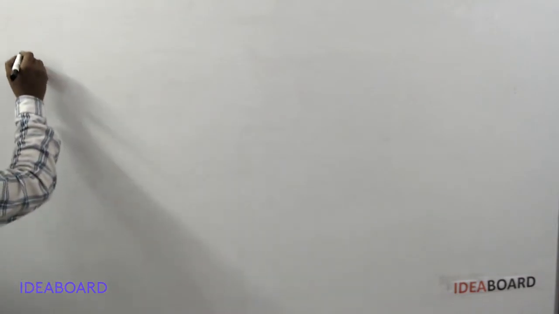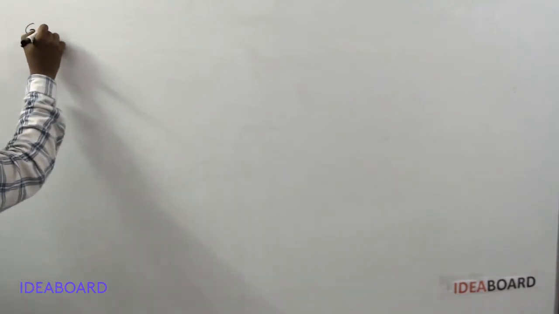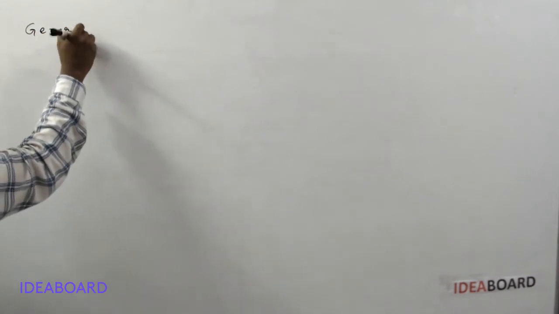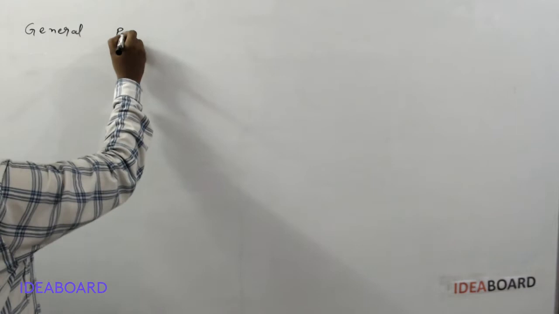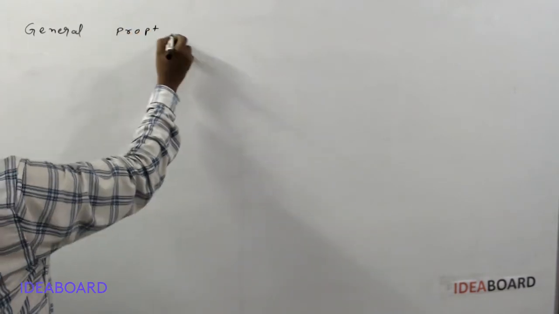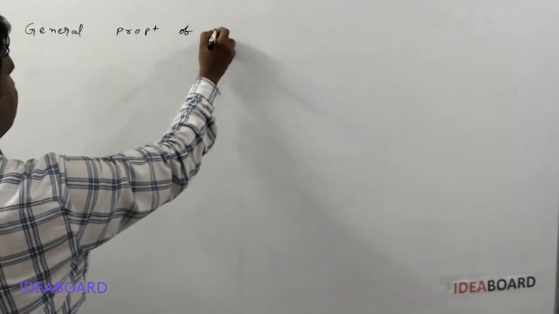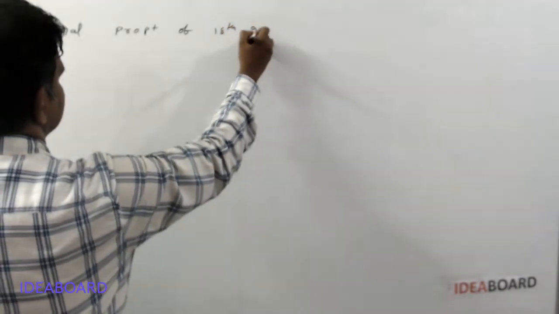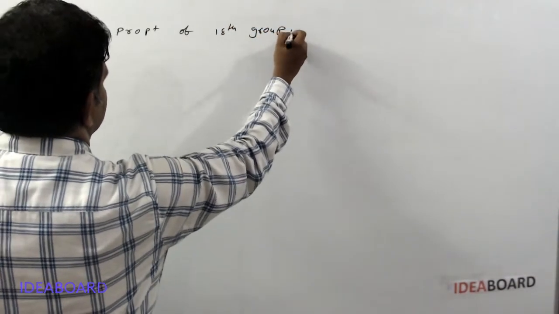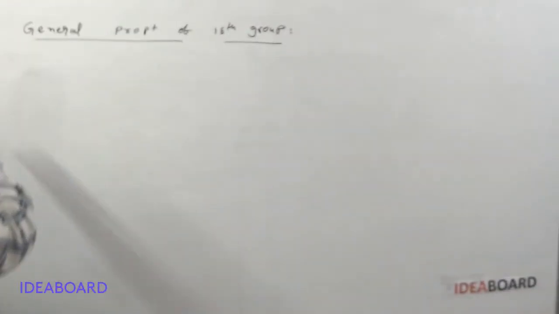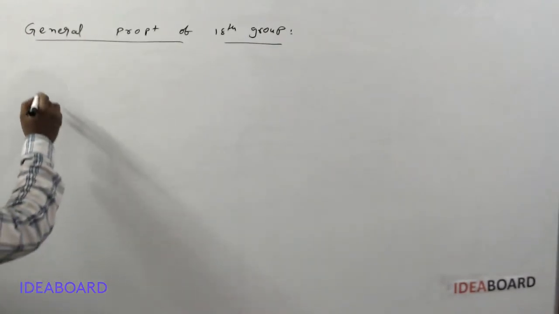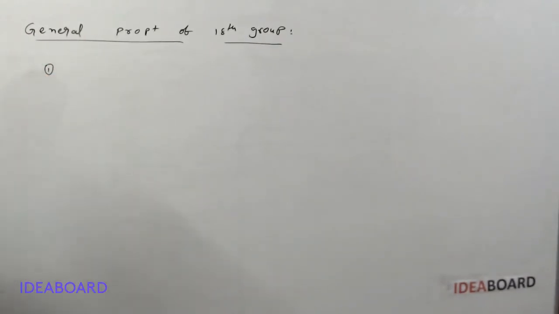This is about the occurrence of these elements. Next, general properties of 18th group elements. In the general properties of 18th group elements, the first one.